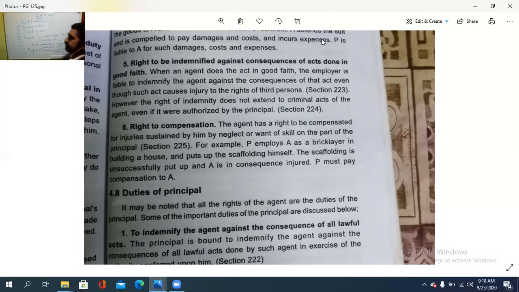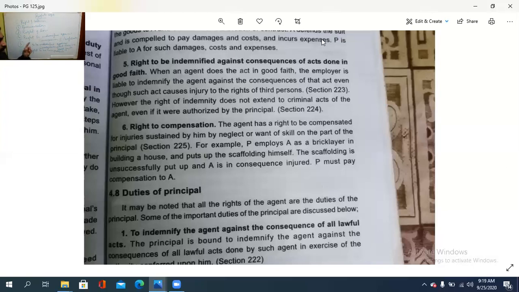Then next is the right to be indemnified against the consequence of lawful act. നിയമപ്രകാരം എന്തൊക്കെ ചെയ്തിട്ടുണ്ടോ under the authority with regard to the agent, isn't it? Based on the authority, if the consequences happen, അതായത് make good the loss ഉണ്ടായി, injury ഉണ്ടായി, okay, in such a case that also should be indemnified. That is to be compensated.